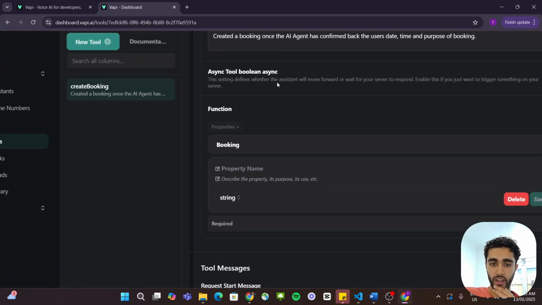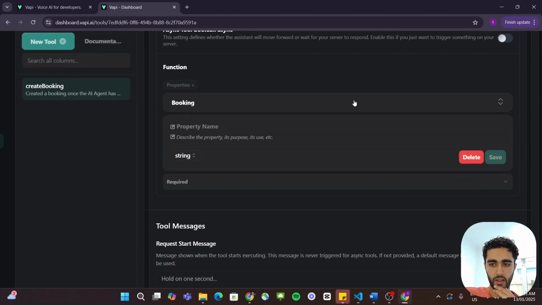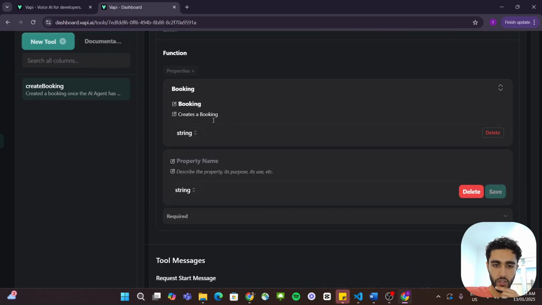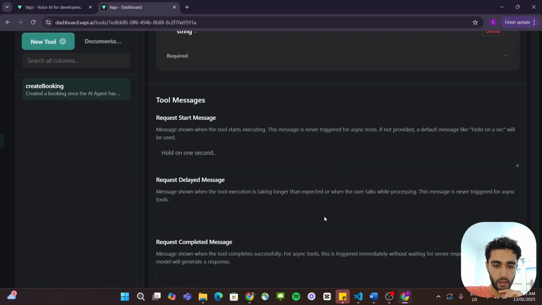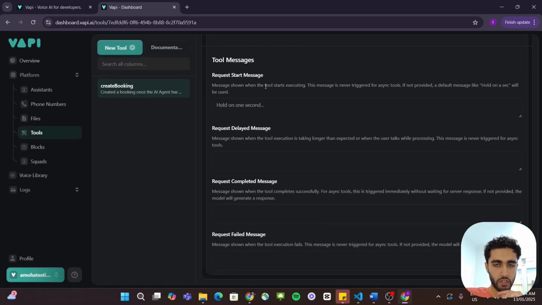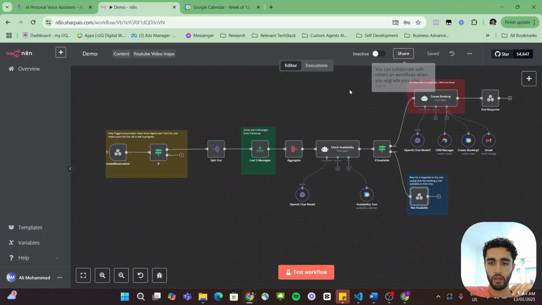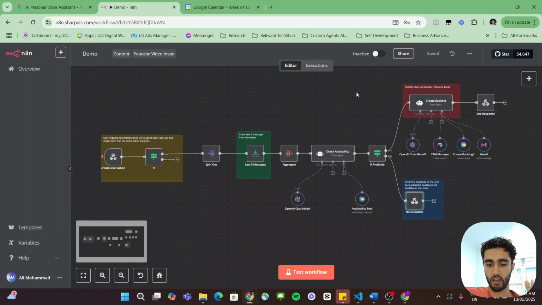Async tool boolean, async, you can turn this off. This doesn't really matter because we're doing this on the call. The function is booking. So this basically just creates a booking. Sweet, that's all you need. And then leave the tool messages as blank. Save. And beautiful, we should be able to use this and hopefully it works.